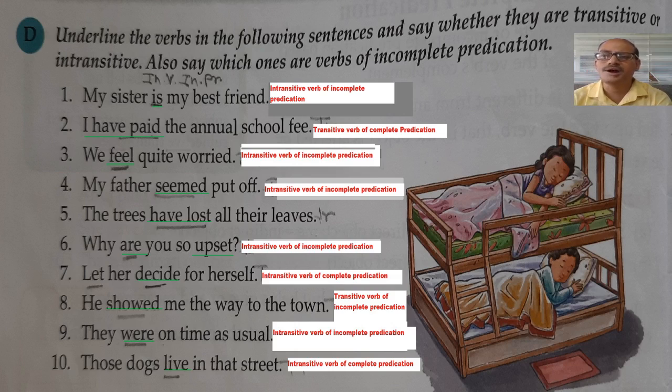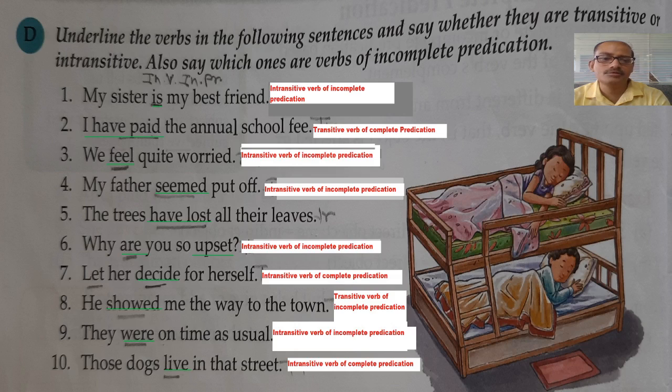By this also we can get some idea. Therefore, this is a transitive verb as it has an object, and it is of complete predication, because though you do not put this part, the annual school fee, which is the object, you can say that I have paid, meaning you have paid somebody. So some meaning is clear, therefore transitive verb of complete predication.